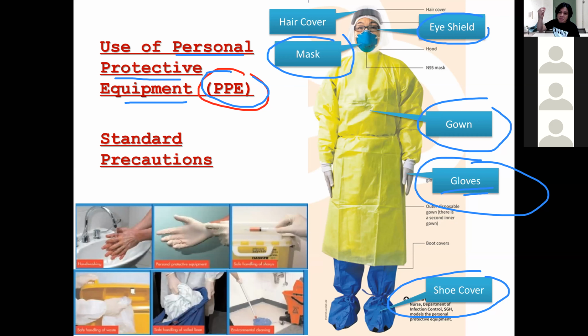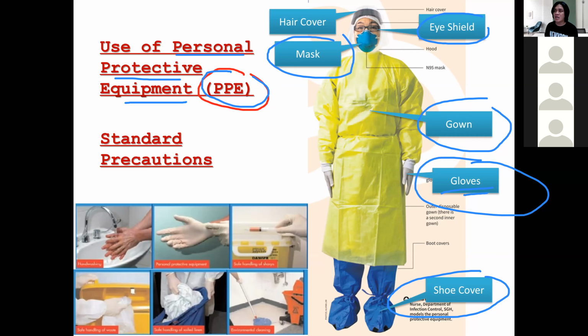Droplet: when you cough or sneeze, after a few minutes, because the microorganisms are very large, they will settle onto objects. However, for airborne, once the patient sneezes or coughs, the microorganisms are suspended in the air for several hours, causing infection to other patients. Now, this is just an addition to what we discussed because this is very, very common.